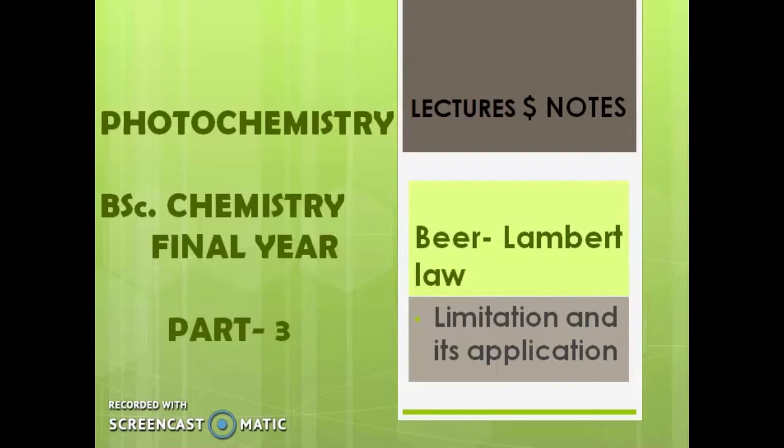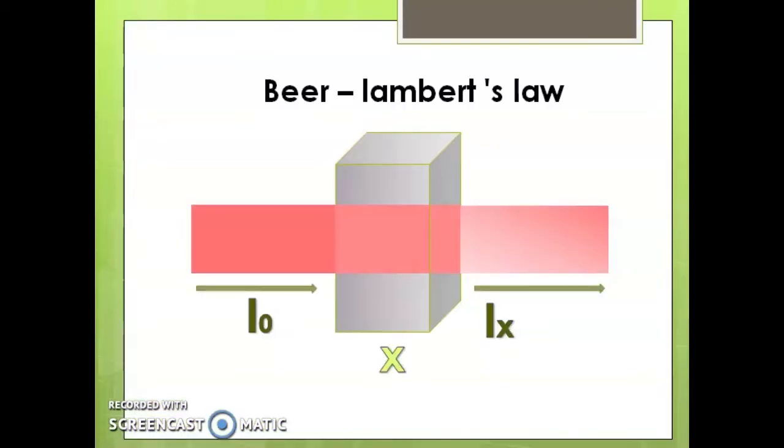Today in this video, I am discussing with you the topics Beer-Lambert's law, its limitations and its applications. Haven't you heard about Beer's law and Lambert's law? It is the relationship between the extent of light absorbed and the thickness of the absorbing material. The thickness of the absorbing material is given by Lambert's law.